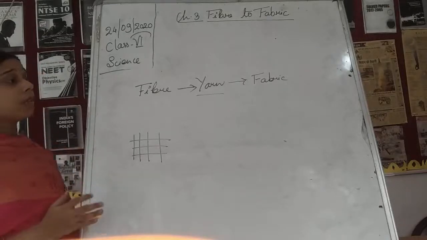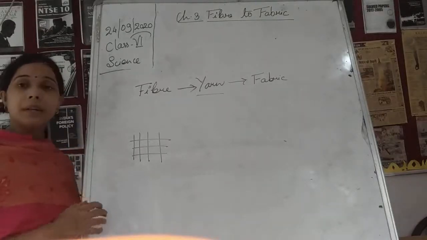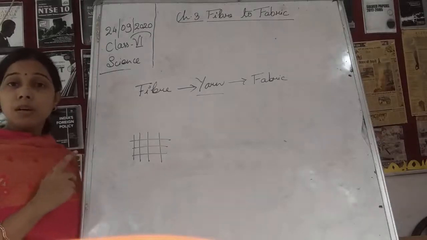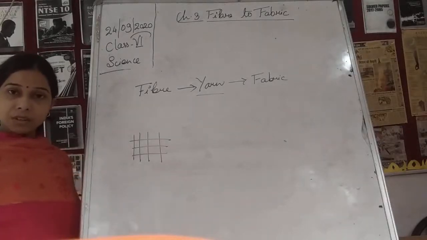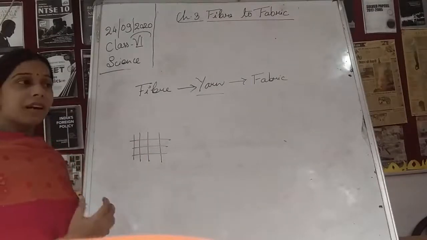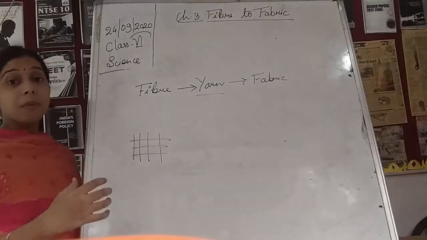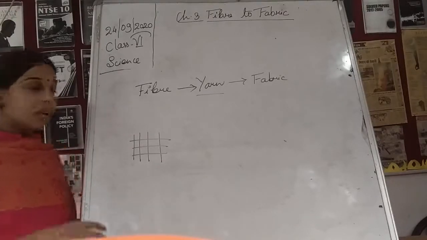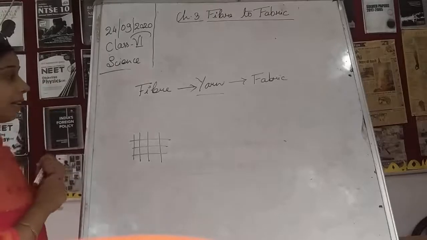Now in this, students, we also discussed that fibers are basically divided into two: natural and synthetic fiber. Natural fibers are the fibers that we obtain from nature, that is, from plants and animals.